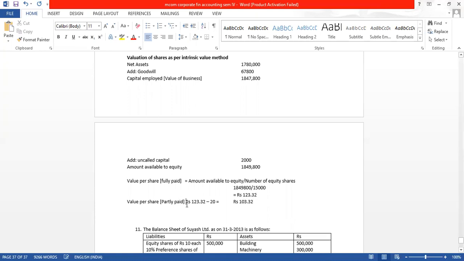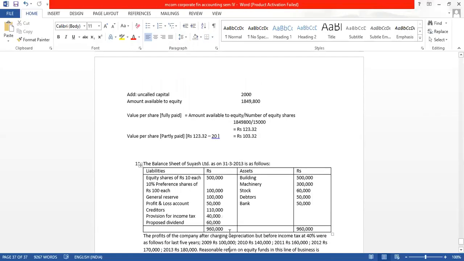103.32. By this way, we have got the valuation for both fully paid and partly paid. Fully paid also we have got, and partly paid also we have got. With this, the sum is also done. So now let us go to the next question.